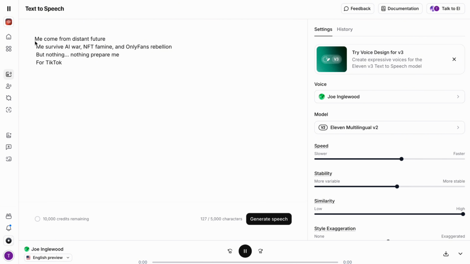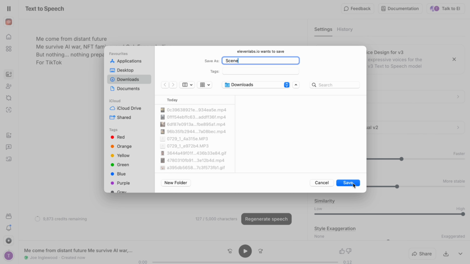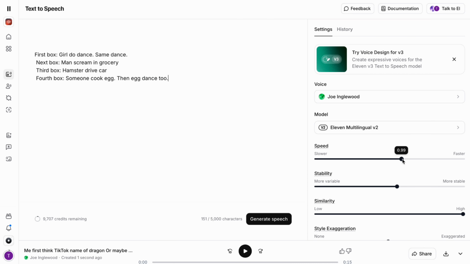Paste your script in chunks. Don't generate all at once. Large blocks can lead to weird pacing. Label each audio file clearly. Scene1.mp3, Scene2.mp3. Pro tip: adjust speed to 0.9 and set the stability slightly lower for a more human feel. Now you've got a full voiceover that's consistent, funny, and professionally delivered. Time to bring it all together.